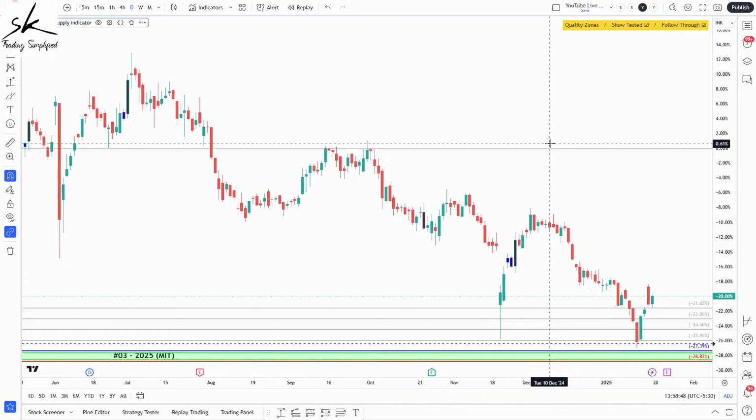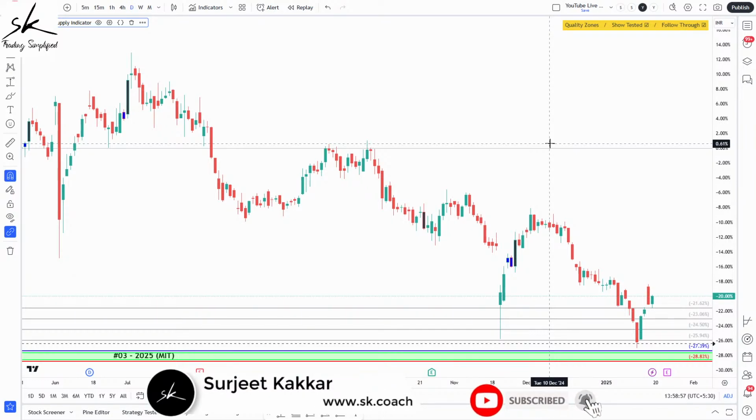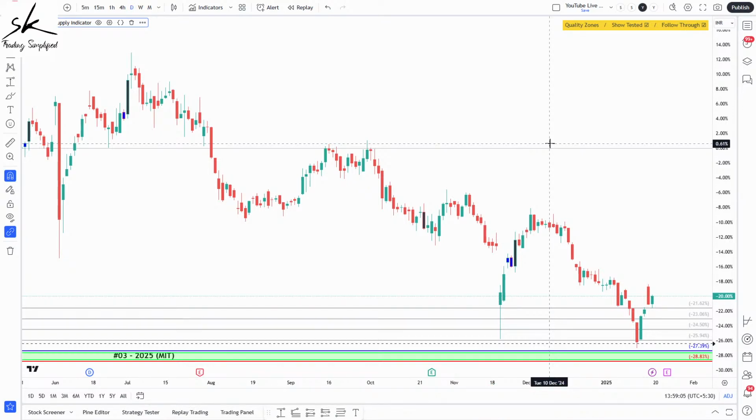All right, so when locating an MIT or WIT setup, can we use tested zones on the intermediate as well? See, again, this will depend upon different factors. For example, it can be the location. If I'm at the best location, I might be comfortable using a tested zone on the intermediate, but if it is not the best location, I might not do it. Another reason can be your personality style. If you're very conservative, you might say, I always want to use fresh areas. A third example can be somebody who's very aggressive. He might say, even if I have a tested zone, irrespective of where it is located, even if it is the middle of the curve, I'm okay with it because I want to take more trades. I'm an aggressive trader.